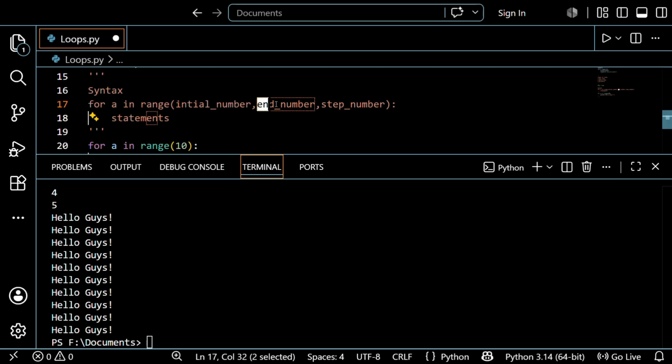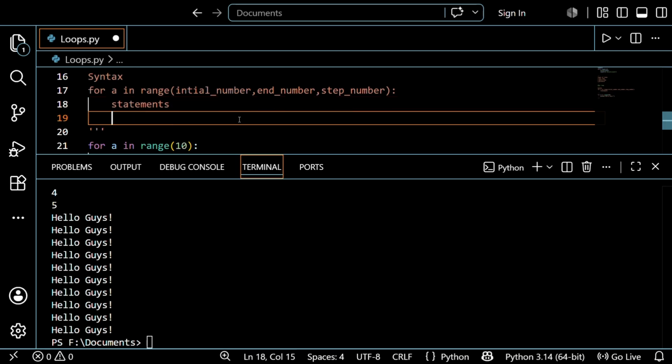And the n number, meaning, see, the initial is given by the user, or if you neglect it, then it starts with 0 itself, right?